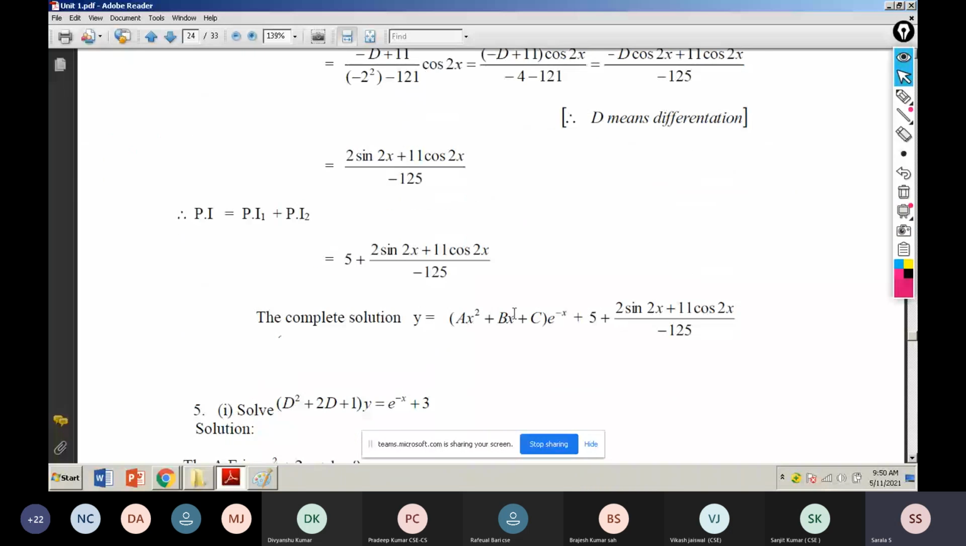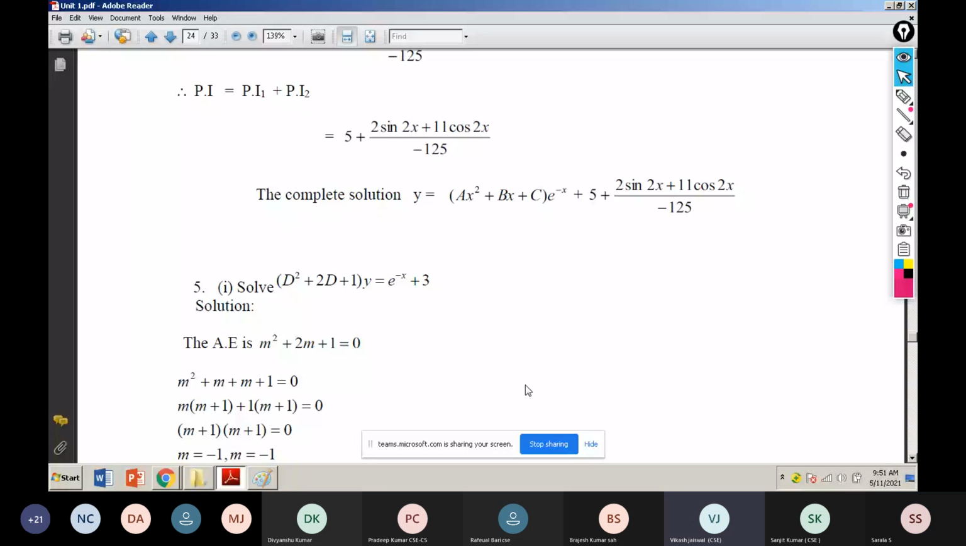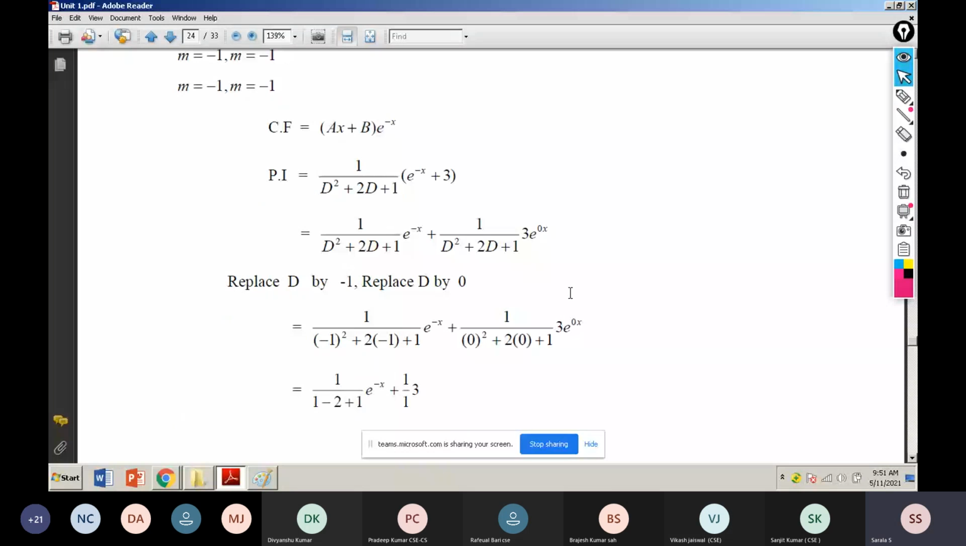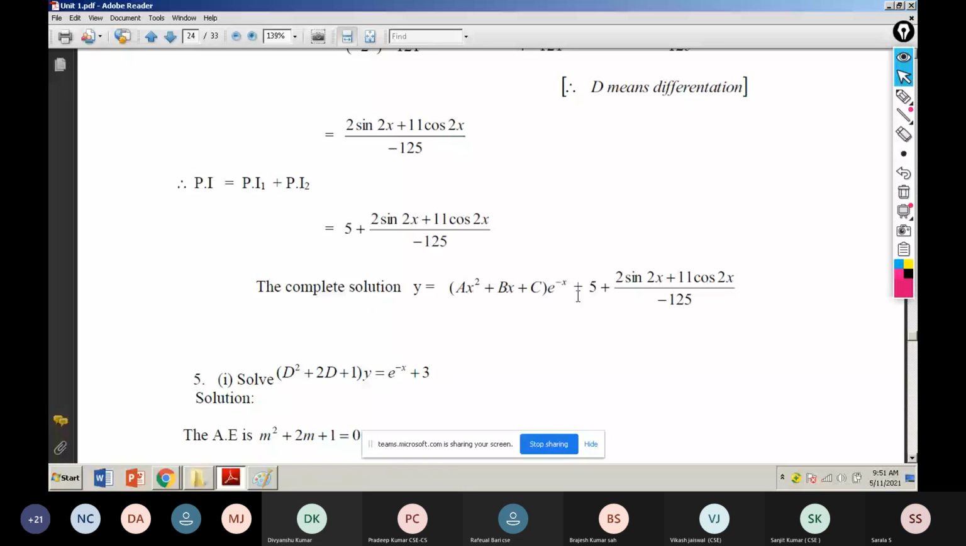Solve this question. D squared plus 2d plus 1 into y equals e power minus x plus 3. What is the answer? Find out now. E to power minus x plus 3 into e to power 0x. Very good. Okay. You have to solve and find the particular integral alone. I need the answer for that. Write the question now. It is same.